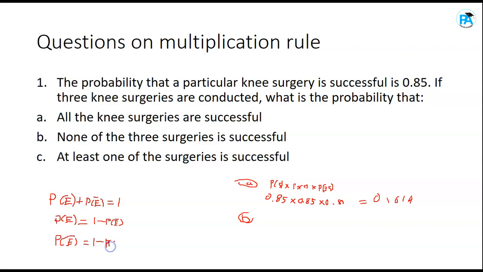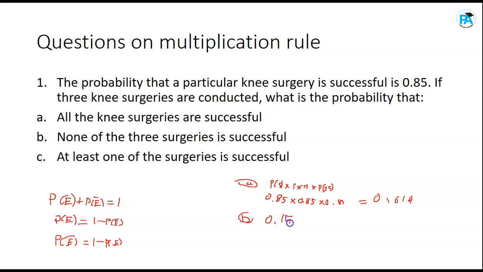So you have to know this rule, that if the probability that it will rain tomorrow is 0.2, then the probability that it will not rain tomorrow will be 1 minus 0.2, that's 0.8. Do you get it? So you are going to apply that here. What is the probability that one knee surgery will not be successful? It will be 1 minus what? 0.85, isn't it? And that gives you 0.15, isn't it?